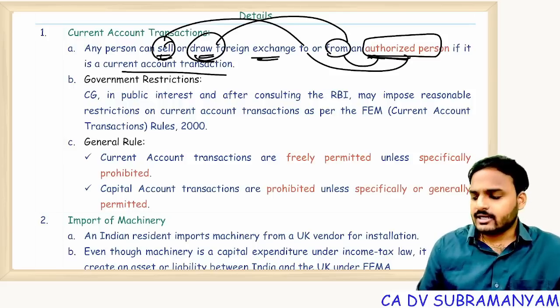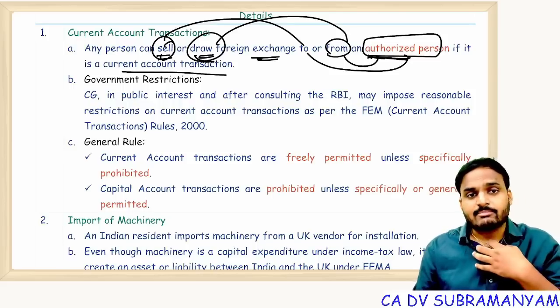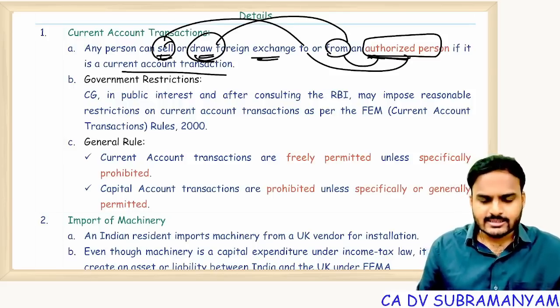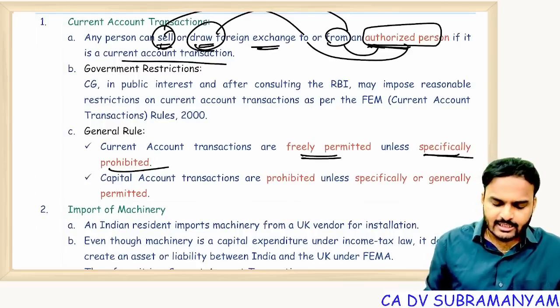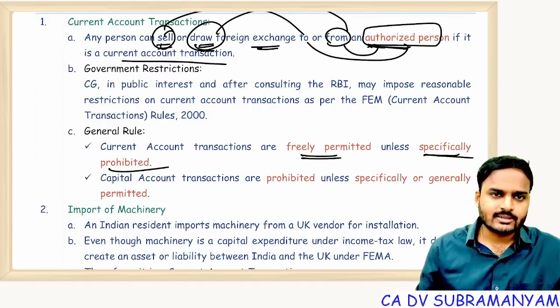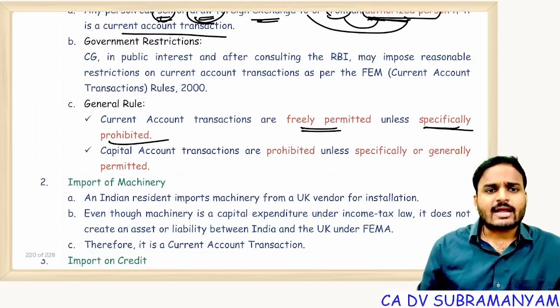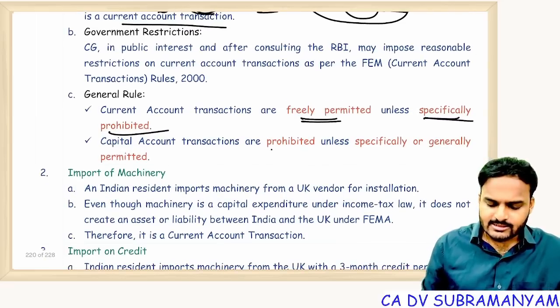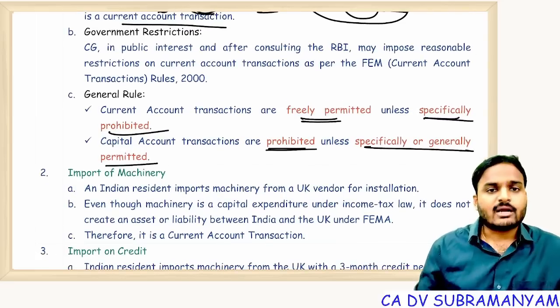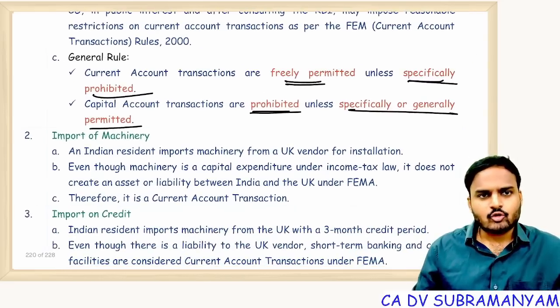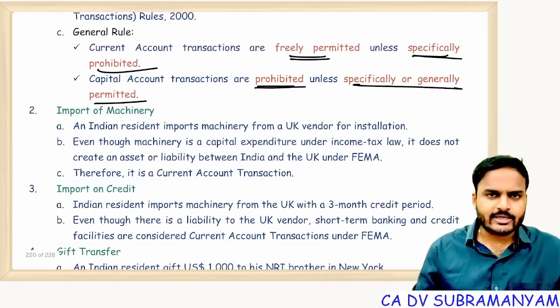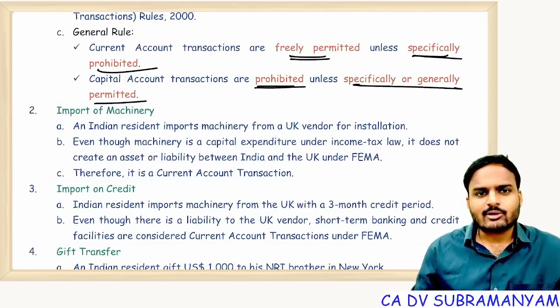That means current account transactions are freely permissible. Current account transactions are freely permitted unless specifically prohibited. Exactly the reverse of capital account transactions. Capital account transactions are prohibited unless permitted. So tell me, what is the general rule? Current account transactions are freely permitted unless prohibited, whereas capital account transactions are prohibited unless permitted.